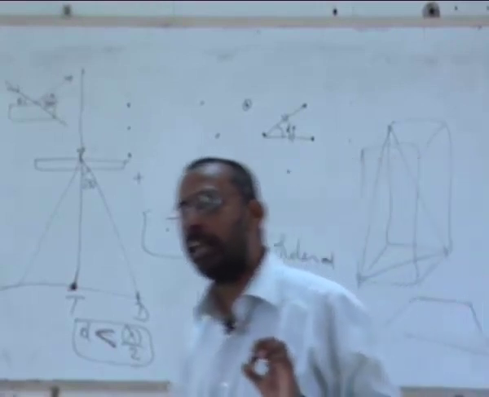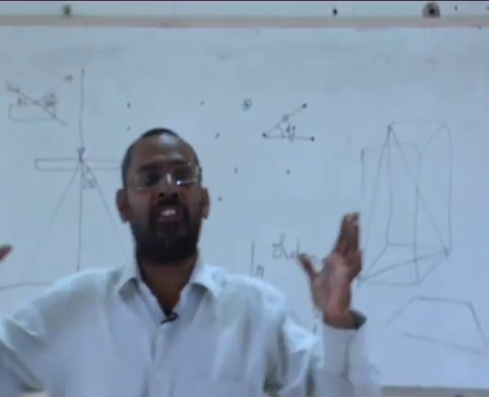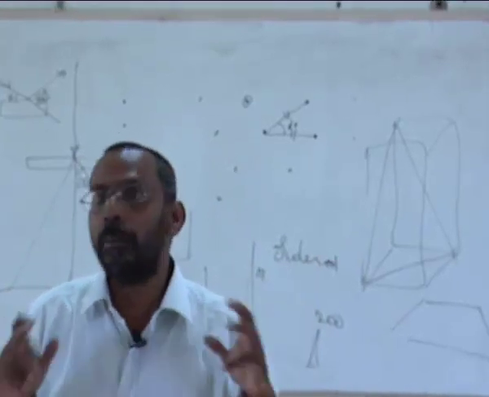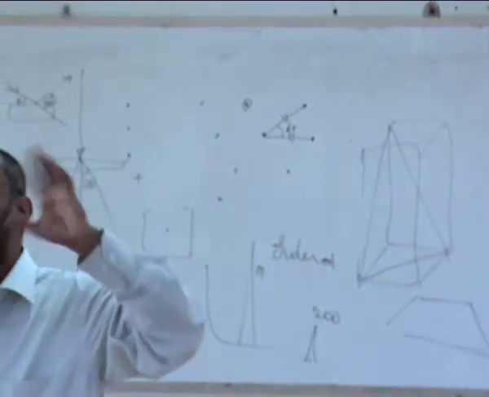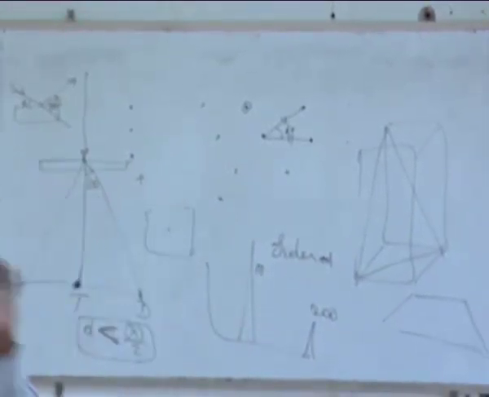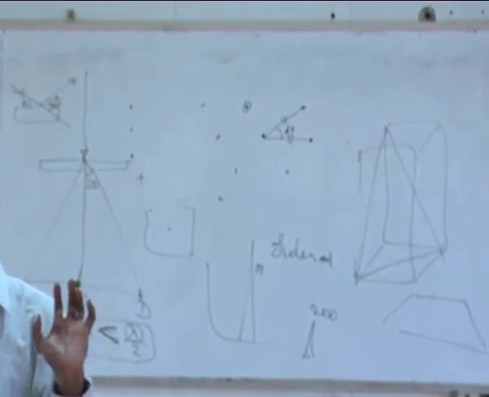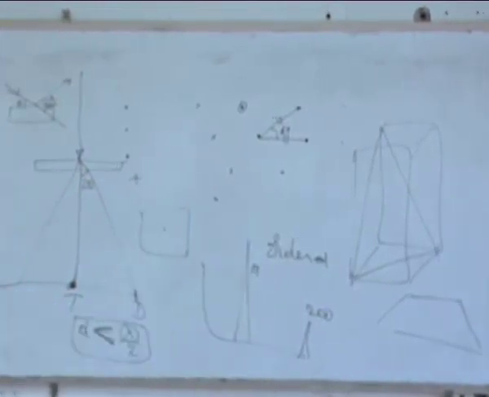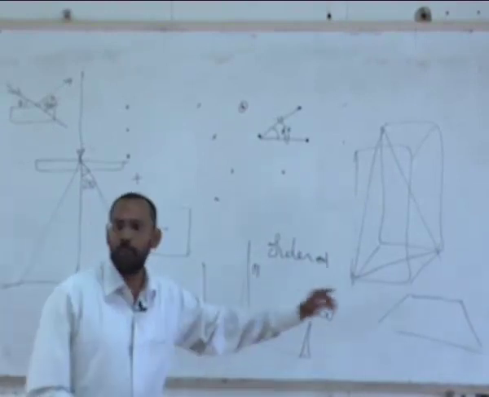And this is what we call HKL should be unmixed. That means you should not have odd and even mixed HKL. They should be either all odd or all even. So this satisfies that: 111, 200.